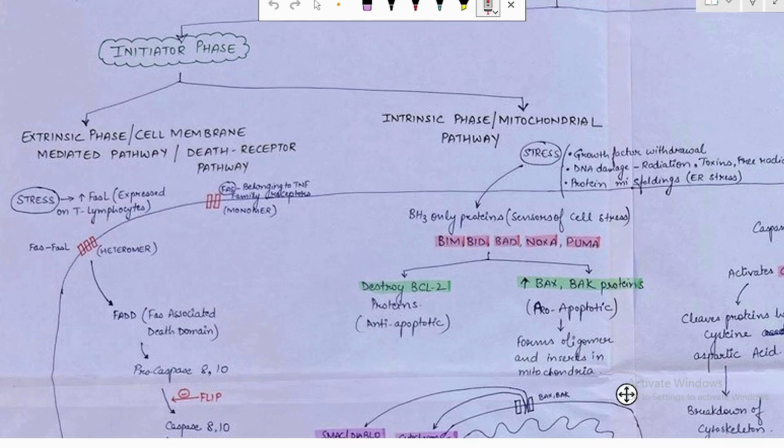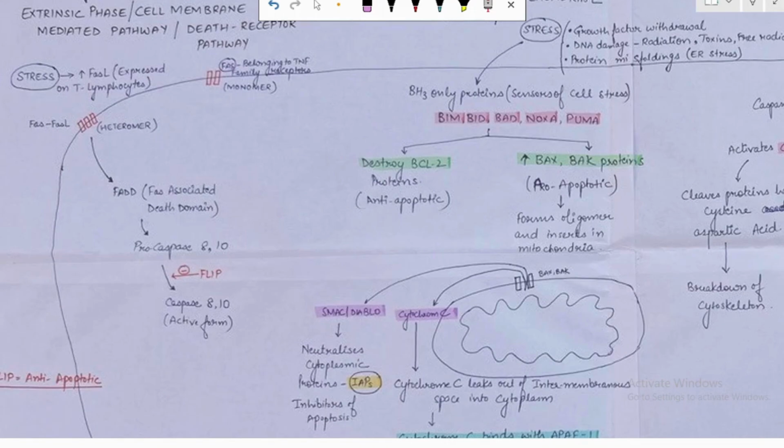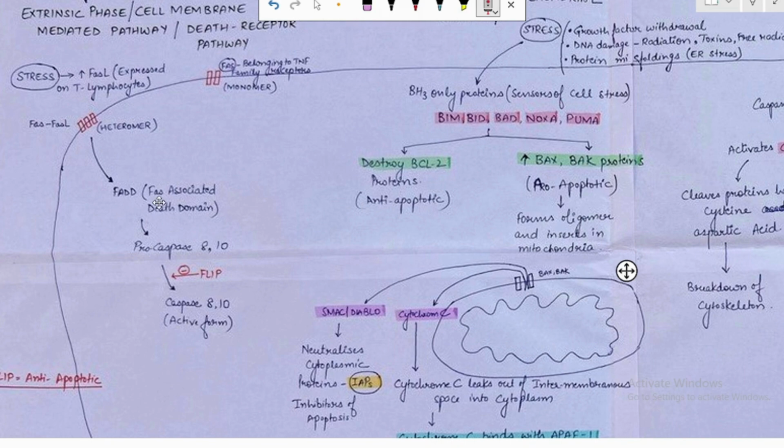The FAS and FAS ligand interact with each other, which leads to the trimerization of the receptor. This trimerization further leads to the activation of FADD,